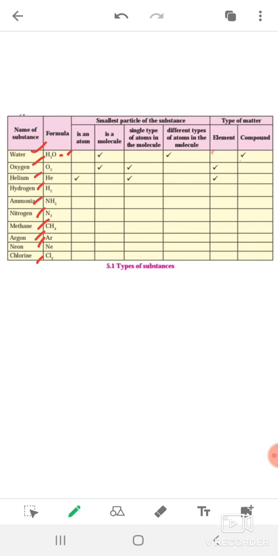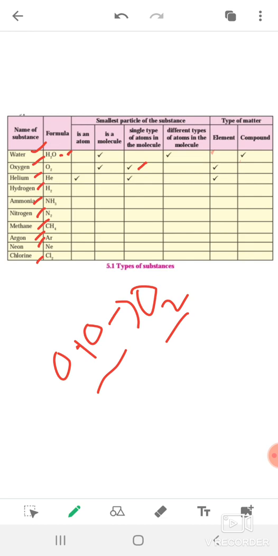Oxygen is also a molecule because it is made up of an oxygen and an oxygen atom. So two oxygens combine to form an oxygen molecule, and that oxygen has the same type of atom, O and O, and it is an element. The same type of atoms are there, so that's why it is an element. Now helium is an atom because there is no combination. It is single, and a single type of atom is there, only helium is present, and it is an element.